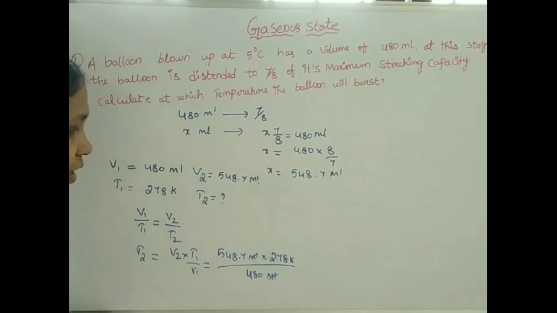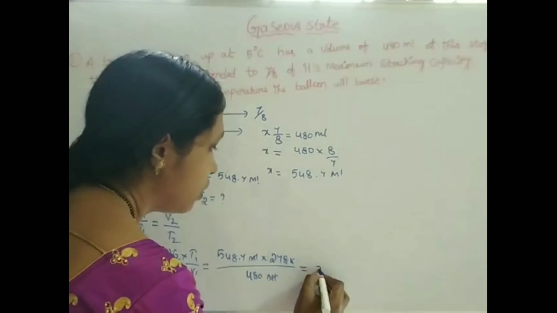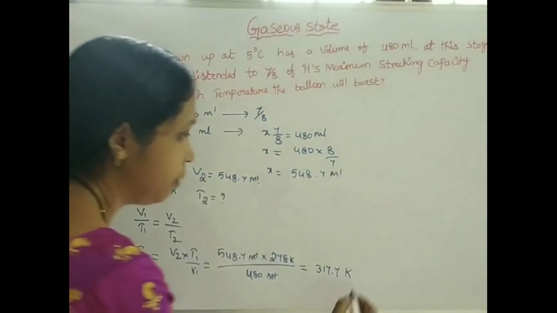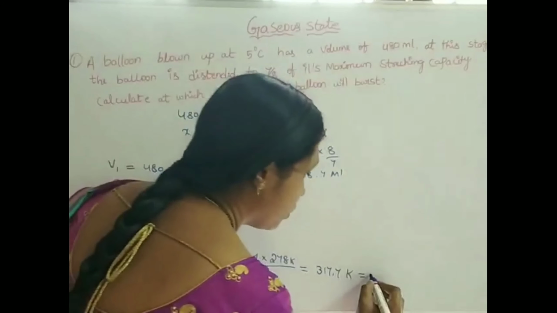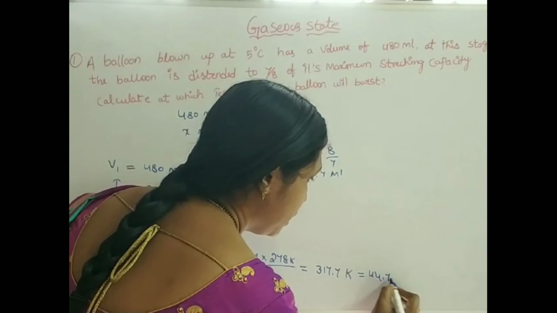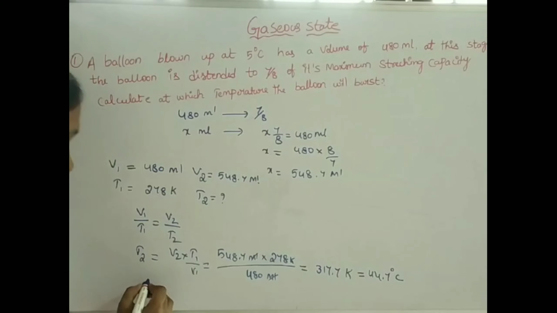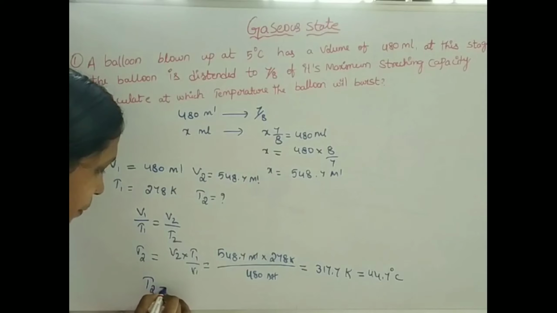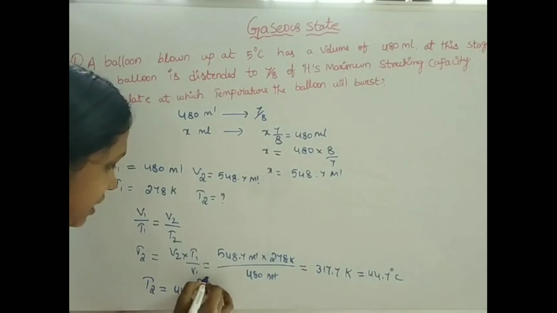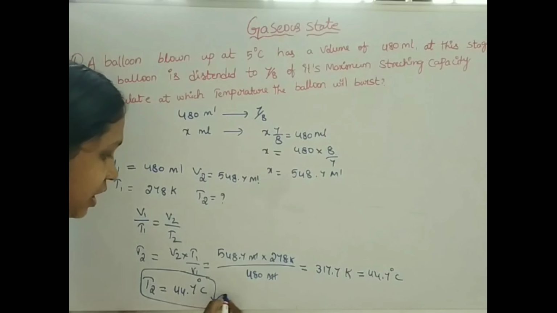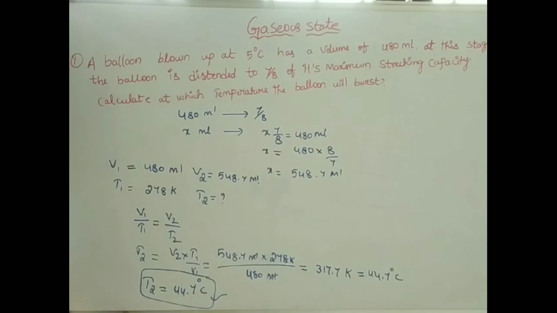The ml will be cancelled. We will get 317.7 Kelvin, which equals 44.7 degrees Celsius. So if the temperature reaches or crosses 44.7 degrees Celsius, the balloon will burst.